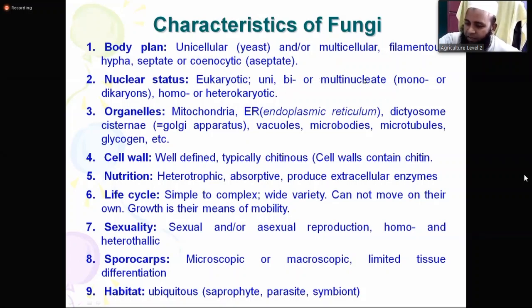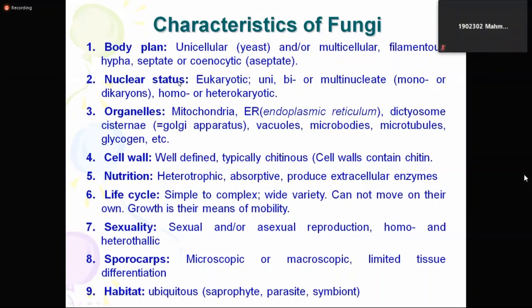In case of multinucleated, mono or dikaryotic: mono means single, dikaryon means two nuclei together. Or homokaryotic or heterokaryotic: maybe two nuclei are similar, or heterokaryotic, maybe dissimilar nuclei, like this way.